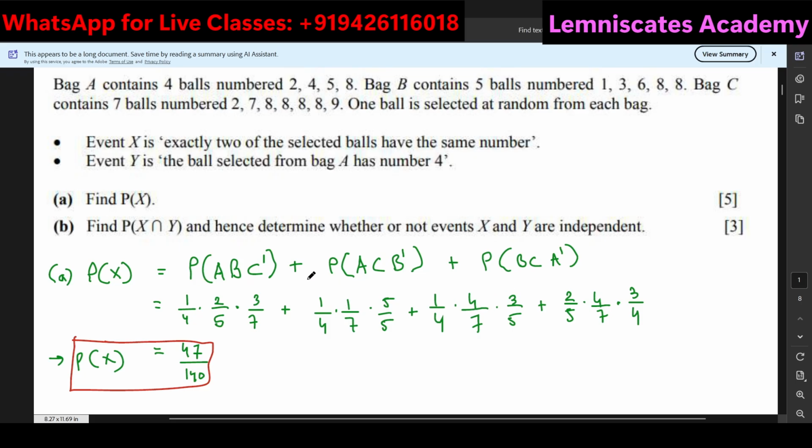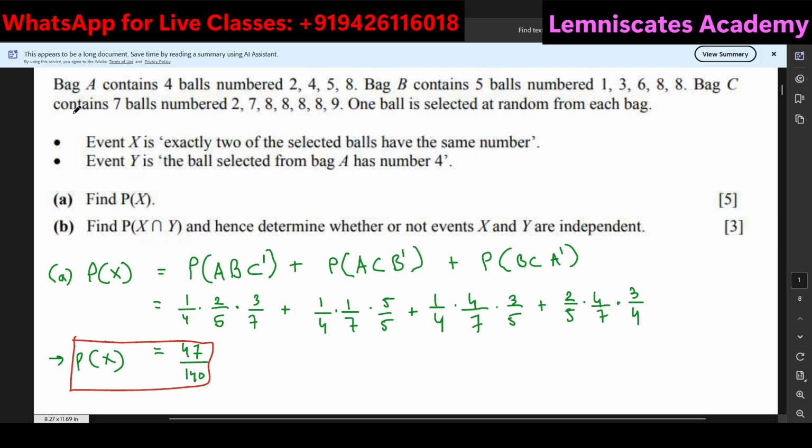So over here, the thought process was that you understand the event X, and based on that, how you can utilize the given bags and the numbers written on them. In your case, maybe you are thinking a bit differently. But if you are not thinking in this way, it's definitely worth trying, and then see if you're able to get this answer or not.